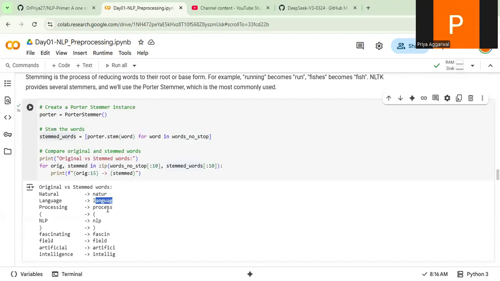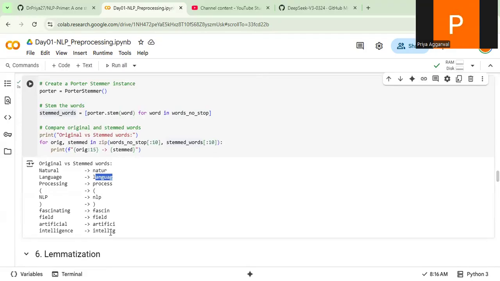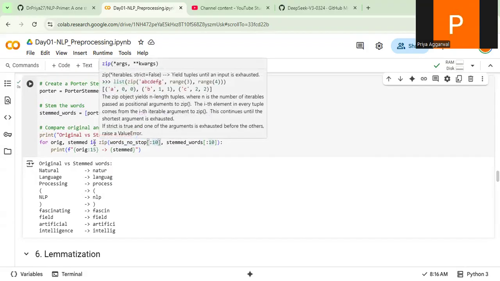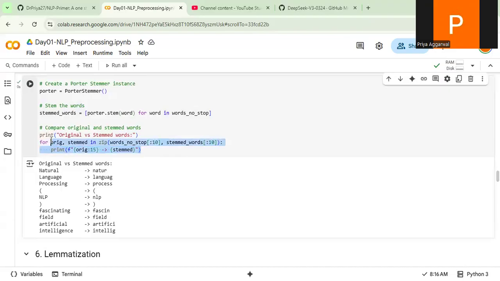By default, lowercase is coming, because in NLP lower and upper case are different altogether. If you see, all those things, intelligence becomes intellig, artificial is artifici. It has converted into stemmed words. What I printed is original versus the stemmed words. I am printing the first 10 words and the first 10 stemmed words. I am zipping them, and after zipping, I am printing it. This is how it should look altogether. So this is stemming.